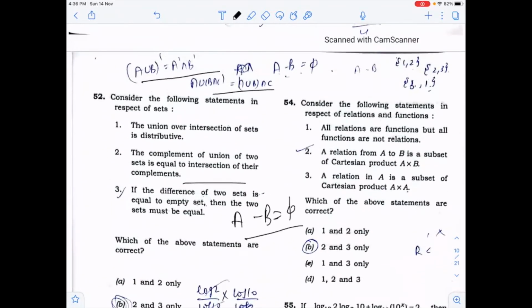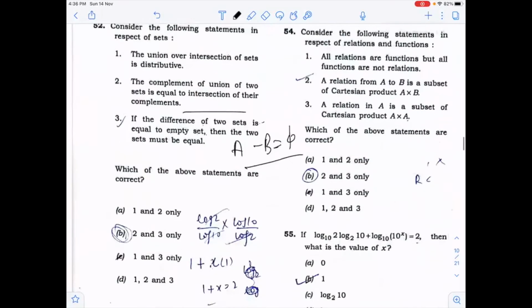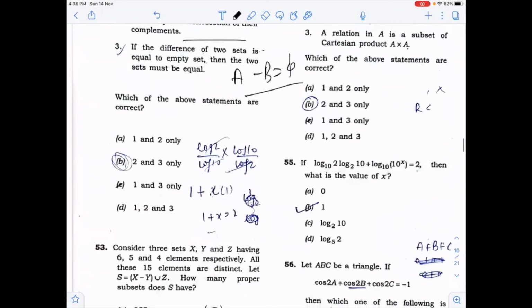You know that in the 54th question, all functions are a special type of relation, but all relations are not functions because functions follow some special kind of conditions. So the first statement is false, but you know that a relation from A to B is always a subset of A cross B. If a relation is from A to A, then it is always a subset of A cross A. So in the first option, one is not true. So A, C, and D will be cut out and only the B option is left.